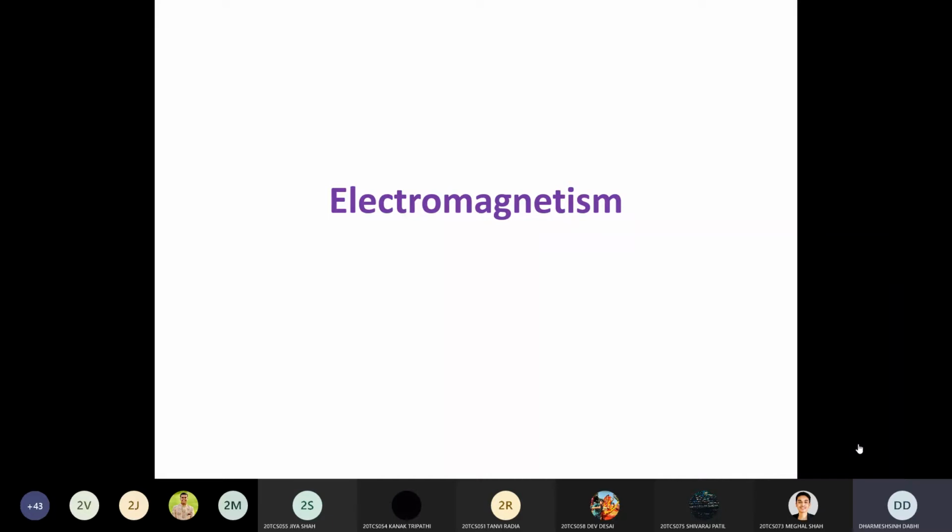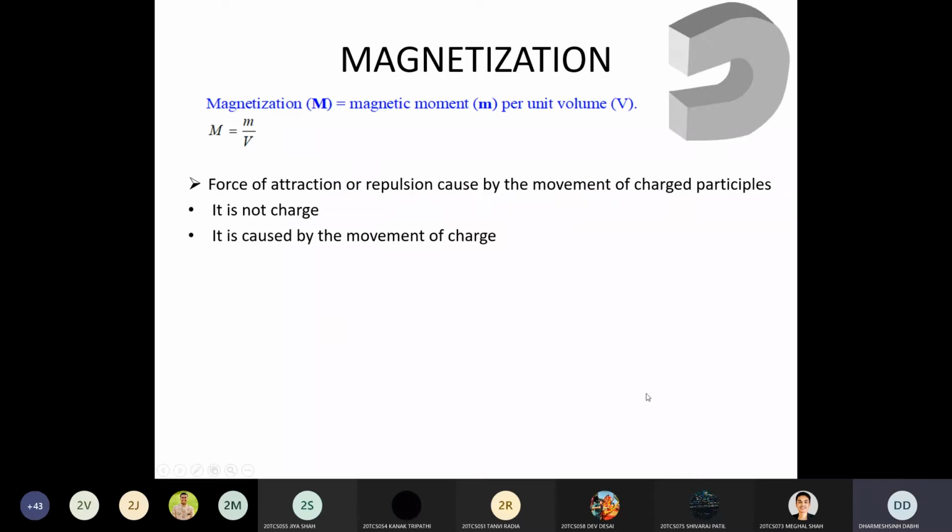But in an electromagnet, it remains magnetized as long as you provide external electrical energy. Once you stop providing the supply, its magnetism is over. So this is the difference between an electromagnet and a permanent magnet.